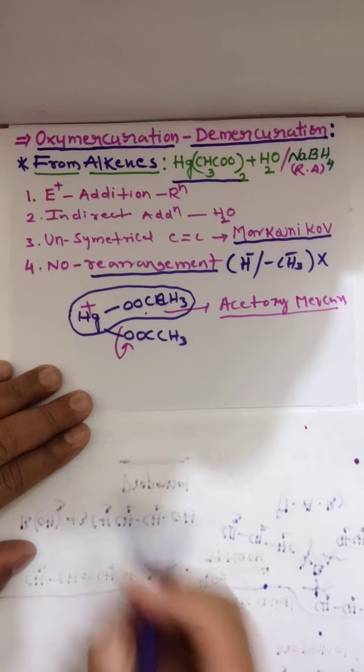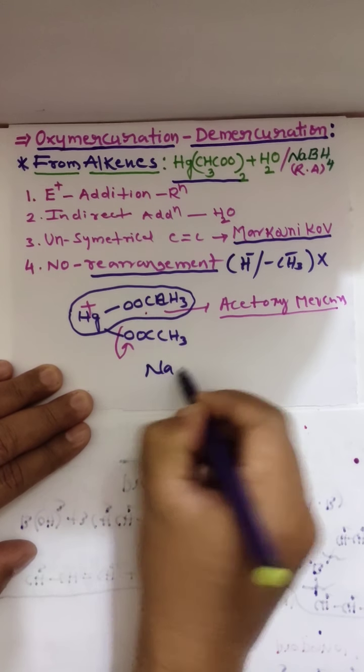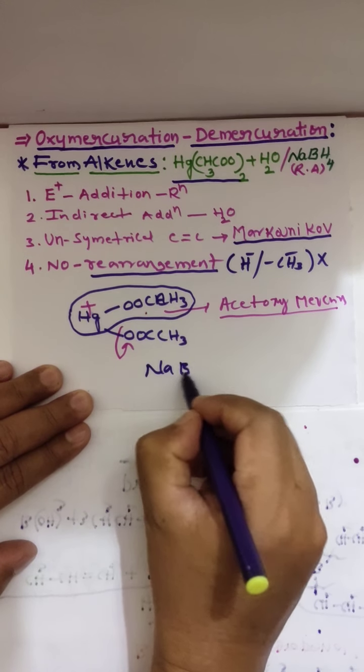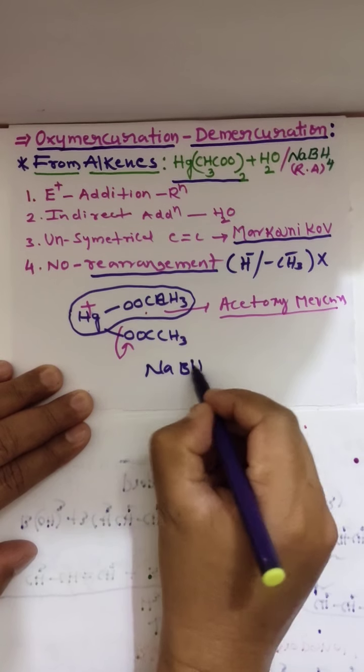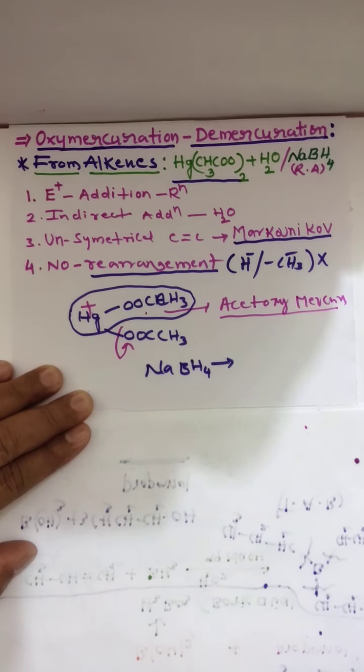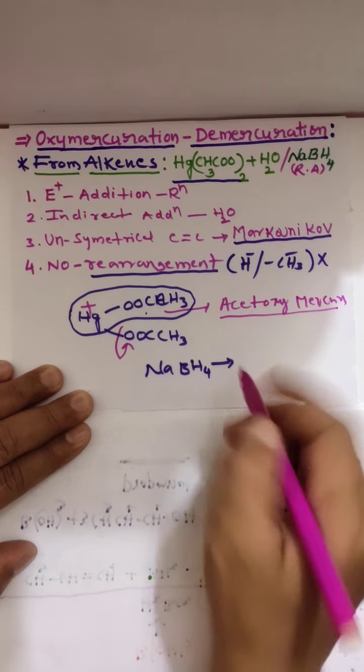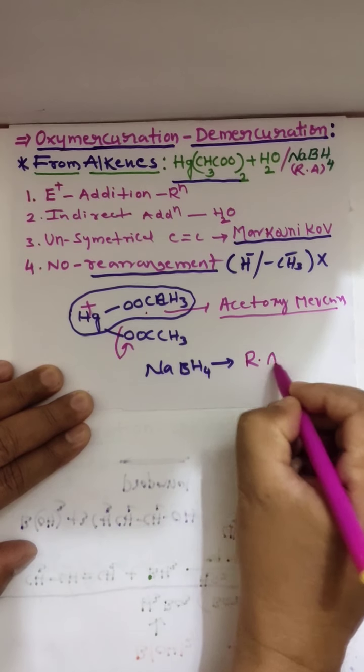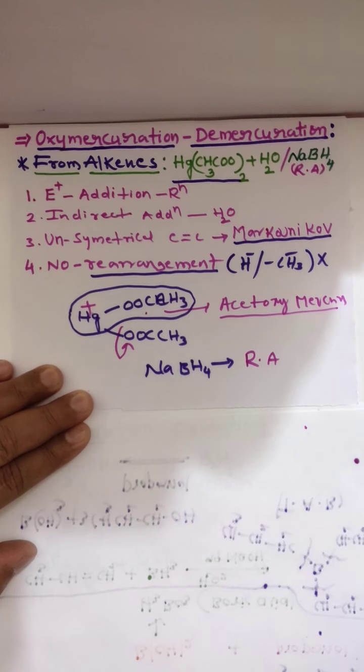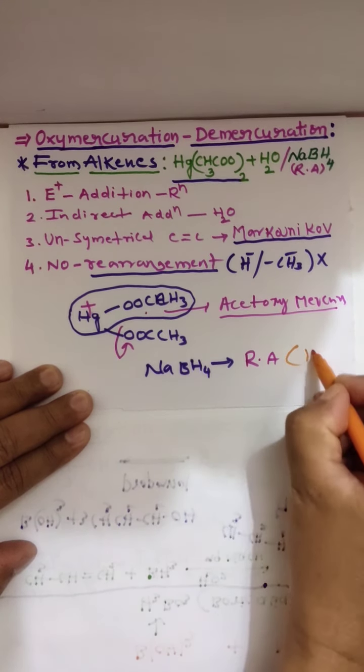Next, another reagent we have is sodium borohydride. It acts as a reducing agent. What it will do is supply hydrogen atoms.